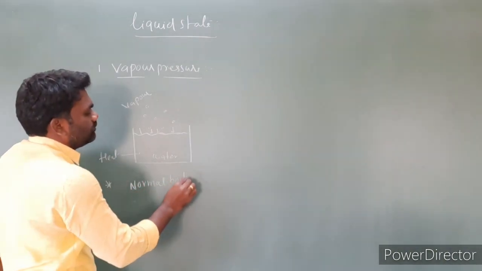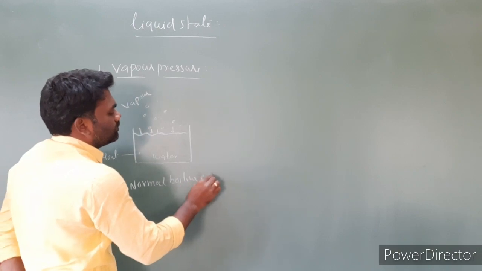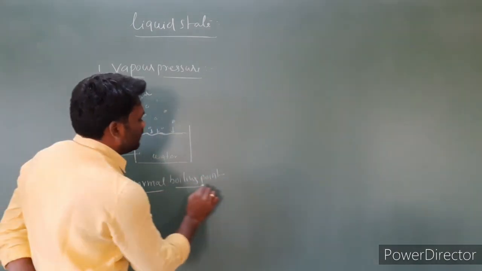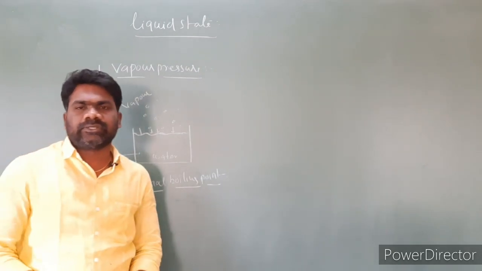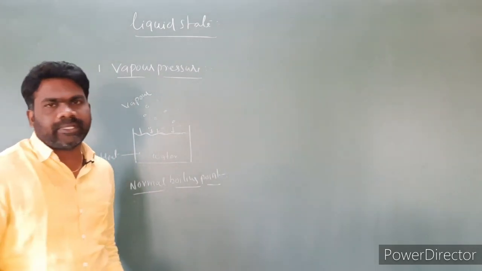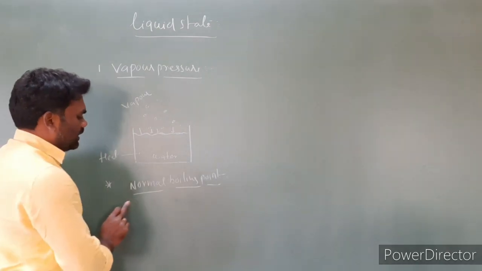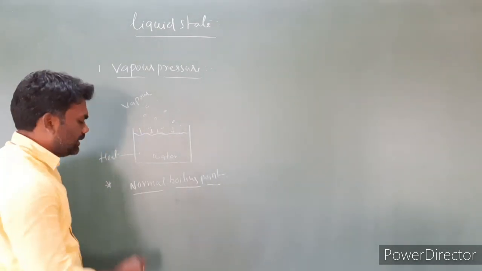And next one is normal boiling point. At 1 atmosphere pressure, the boiling temperature is called the normal boiling point. The normal boiling point of water is 100 degrees centigrade.